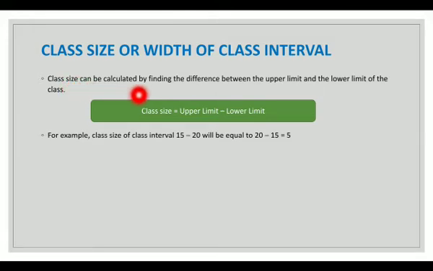Class size can be calculated by finding the difference between the upper limit and the lower limit of that class. So class size equals upper limit minus lower limit. For example, the class size of class interval 15 to 20 will be equal to 20 minus 15, that is upper limit, which is 20, minus lower limit, which is 15. So 20 minus 15 equals 5. So the class size equals 5.